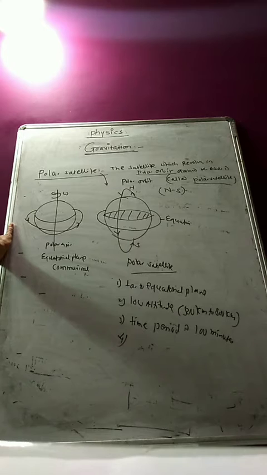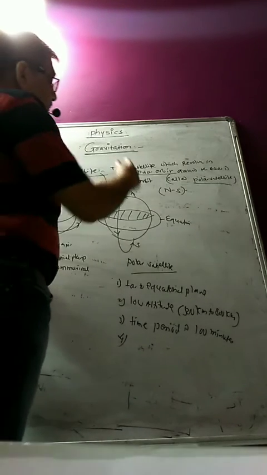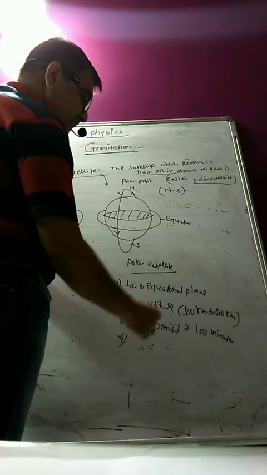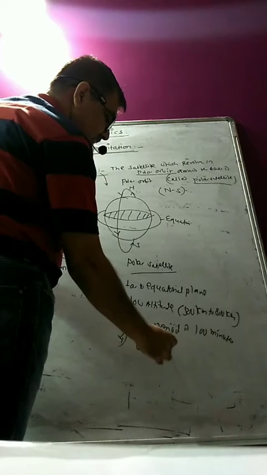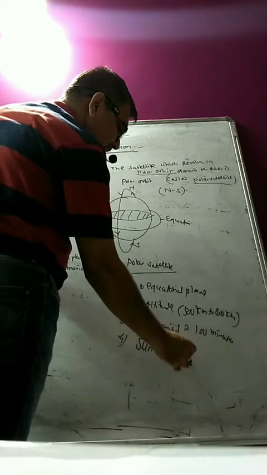And polar satellite is also called as sun synchronous satellite. So that satellite was geostationary, geosynchronous. So this is called as sun synchronous satellite. This is the another name for that satellite.